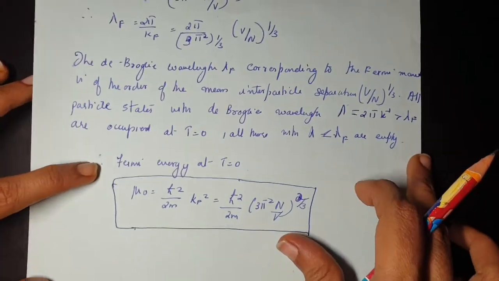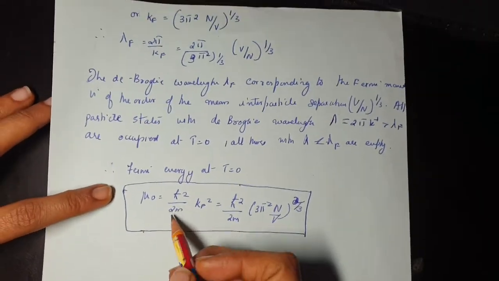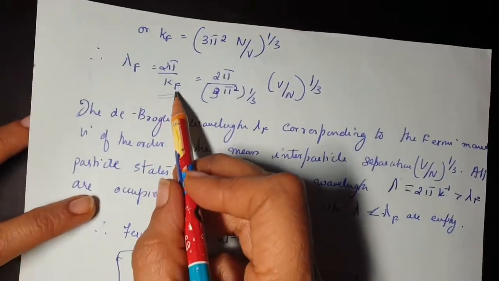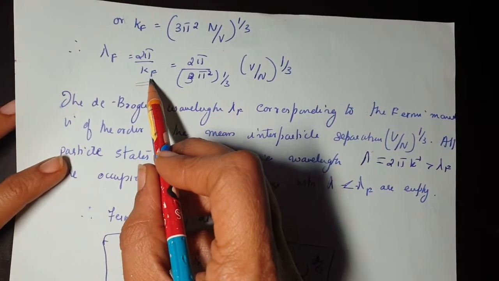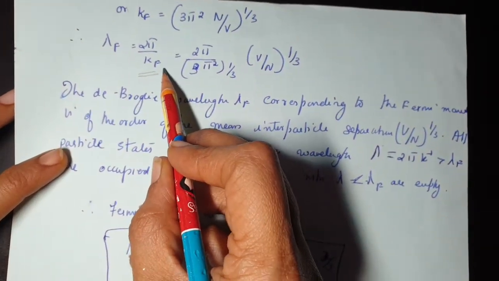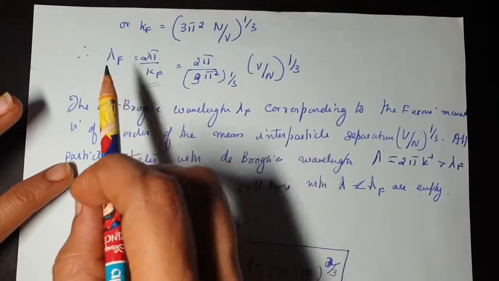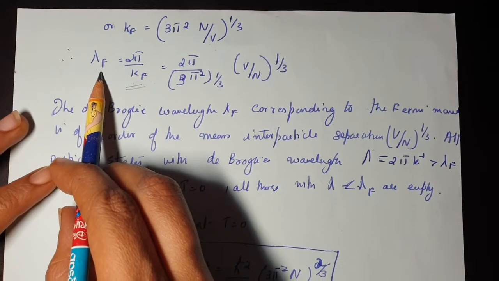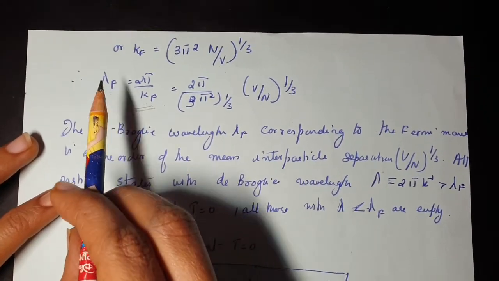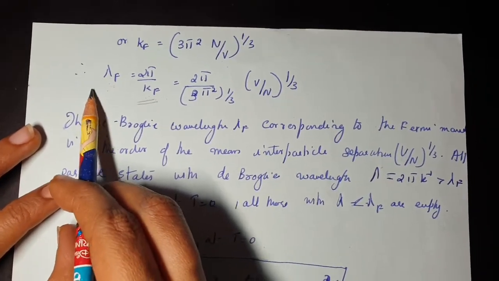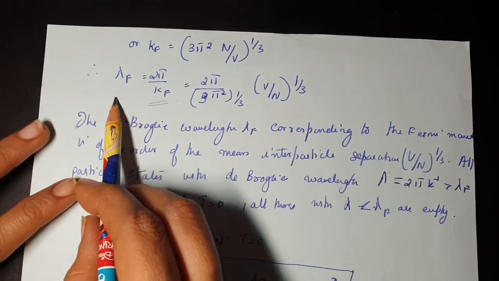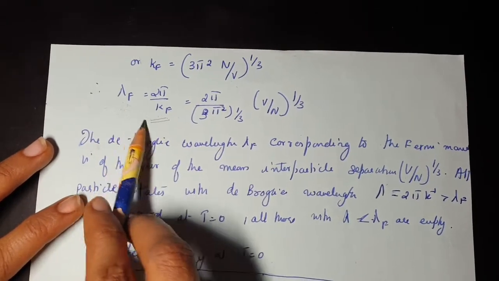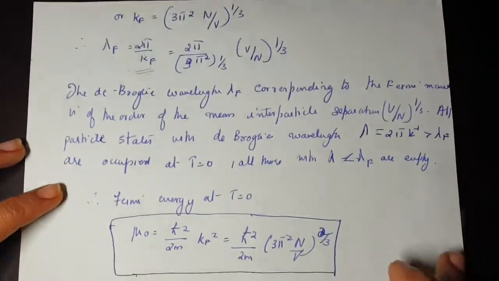Now we know that lambda is inversely proportional to kf. Any state with k above kf will not be filled up. Similarly, any state with lambda greater than lambda f will be filled, and any state with lambda lesser than lambda f will not be filled, just because they are inversely proportional. That is what I have written over here.